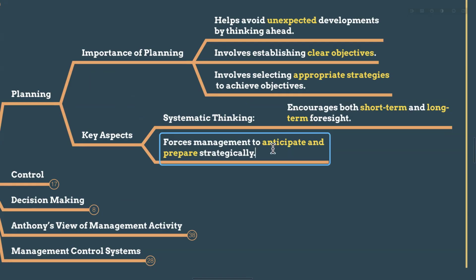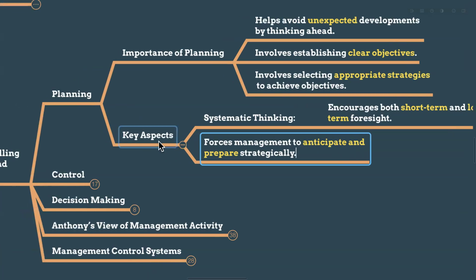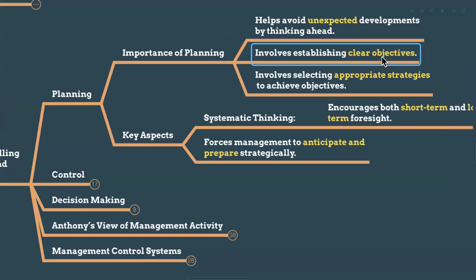And for that strategic plan, for the 10 years, how much we have to achieve every year, every monthly, every quarterly, that forces the management to prepare very strategically. So planning is a very important aspect. Planning involves setting clear objectives and choosing the appropriate strategies to achieve these objectives, so the company doesn't face surprises in the long run, right?